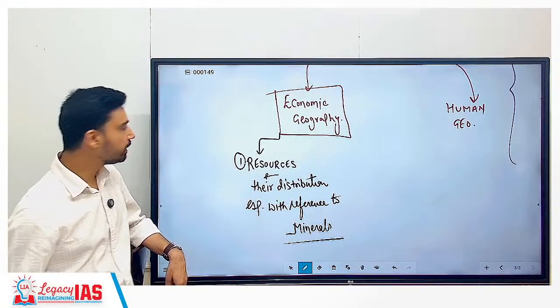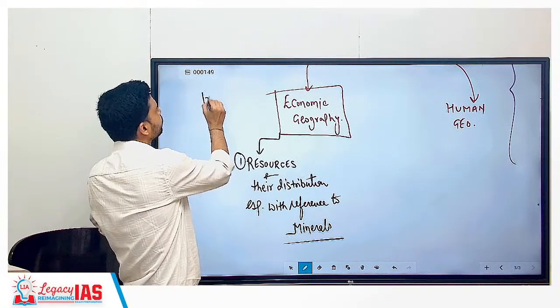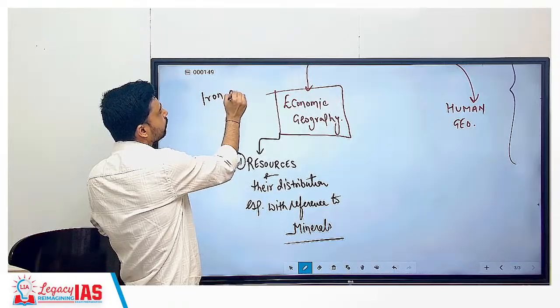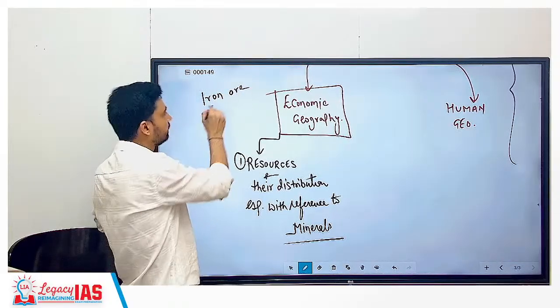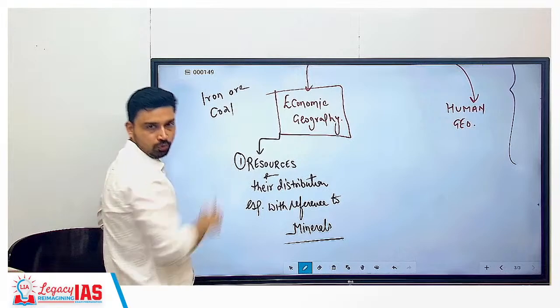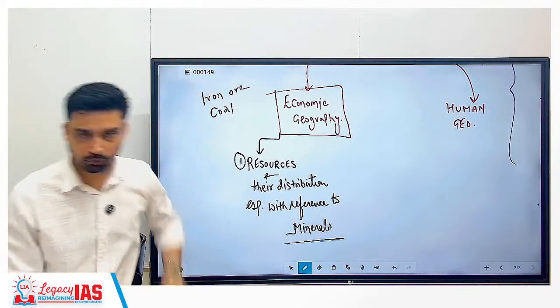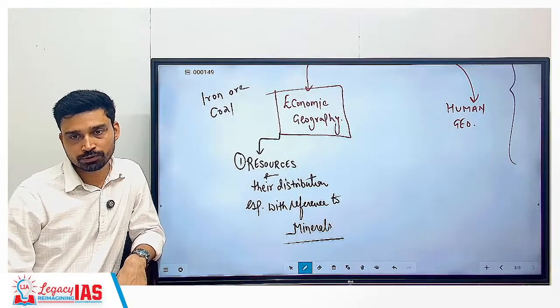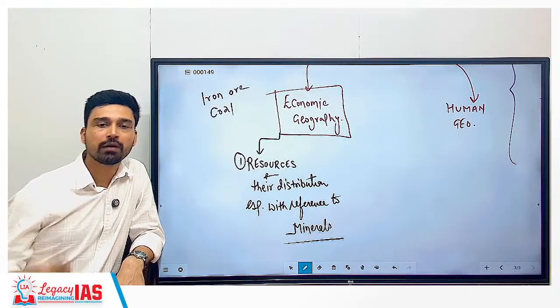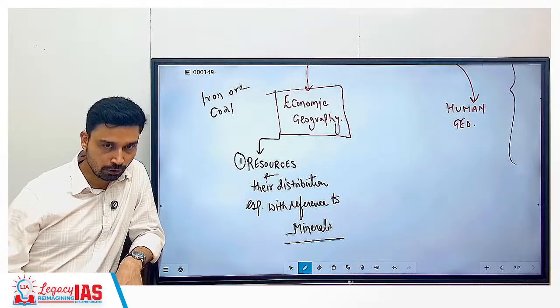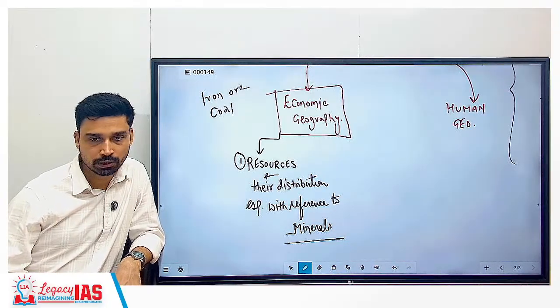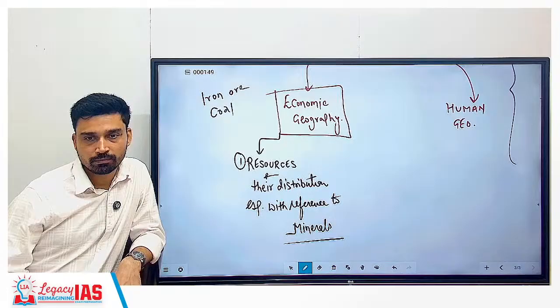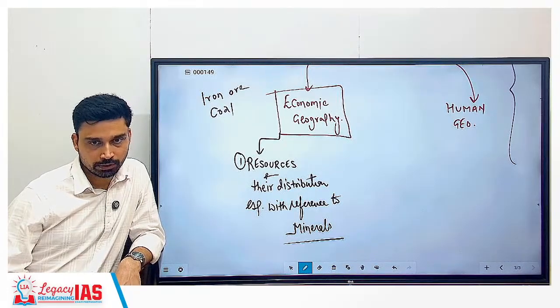Now suppose you have excavated a particular area and what you found there? Iron ore. Nearby also what you found? Coal. Can you use this iron ore directly for your own consumption? Can ore be directly used by humans? No, it has to be transformed into a usable form. And where does such transformation occur? Industries, right? What do you do in industries?